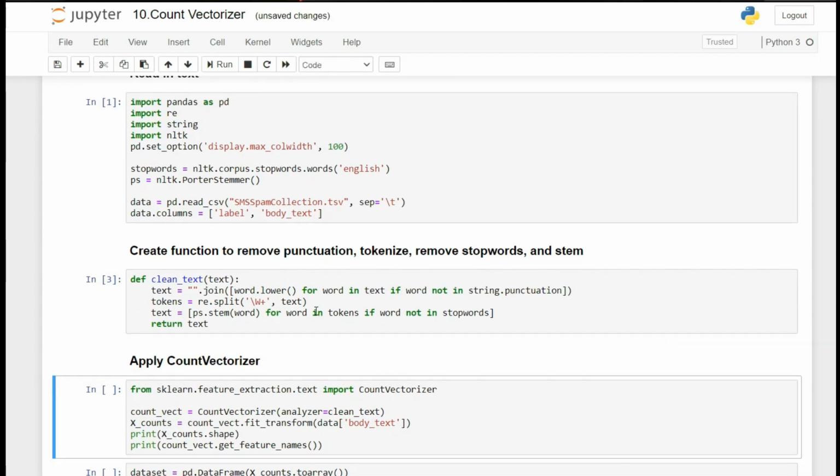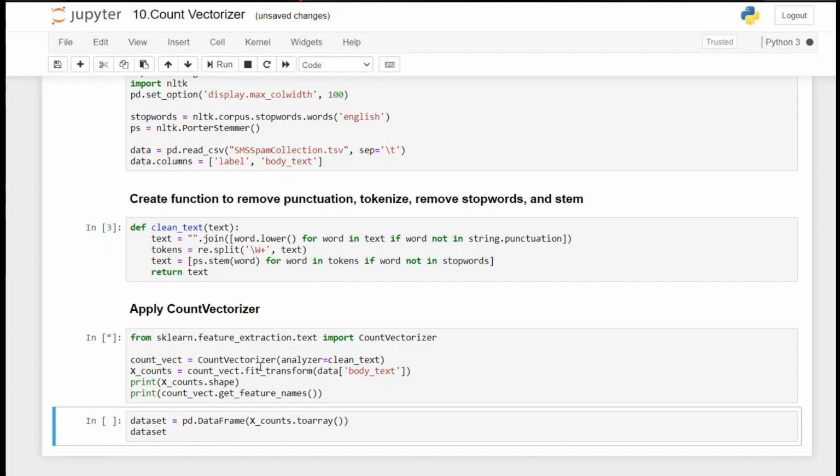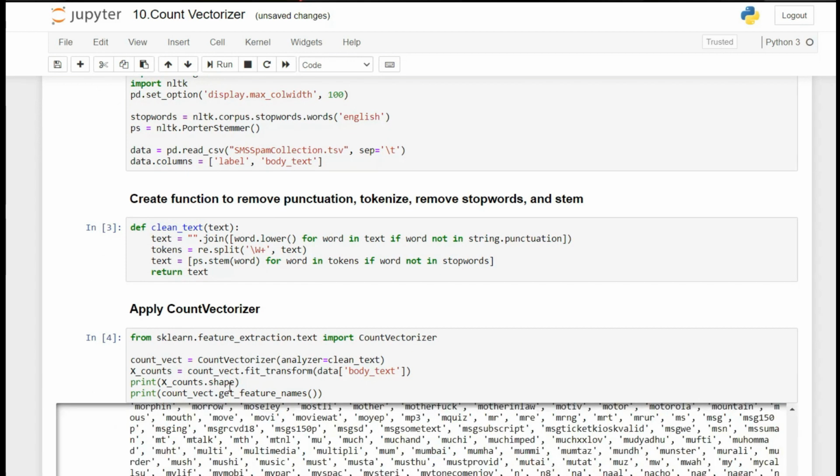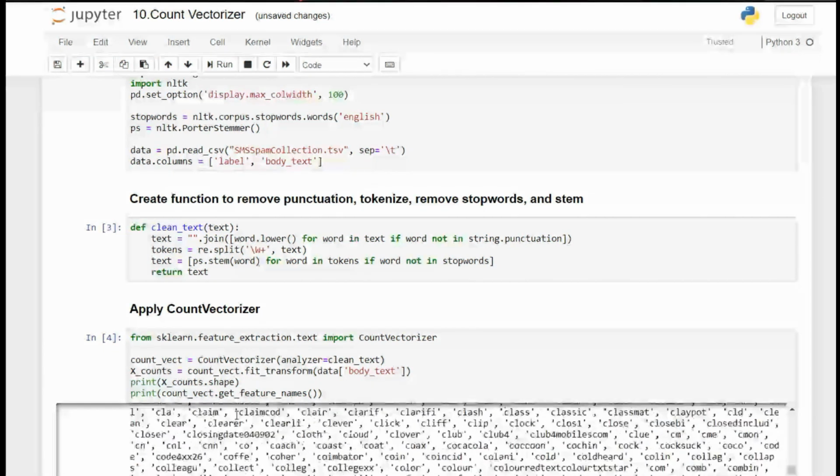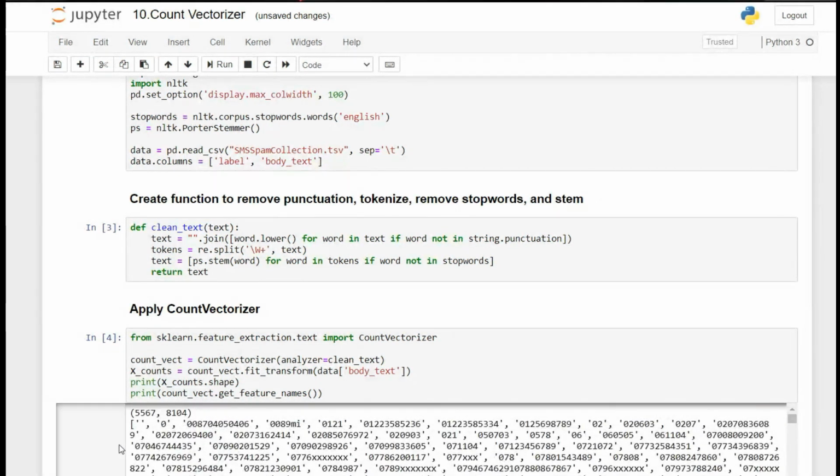Then here, guys, I am printing X_counts.shape. Let's see. Here it has printed 5567, 8104. As we know previously, 5567 is the number of text rows that we have in our data set, but here 8104 is the number of columns. It means that it has counted 8104 distinct words.